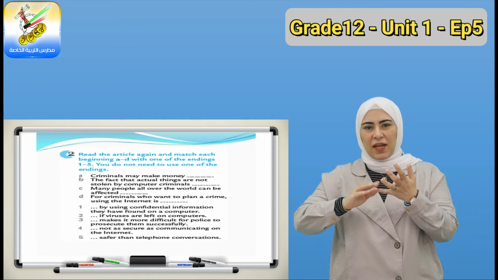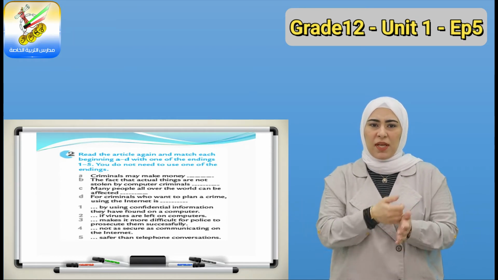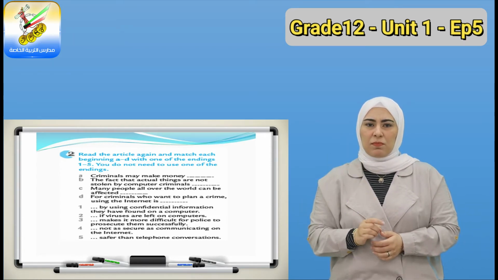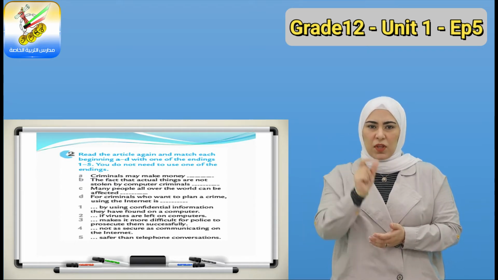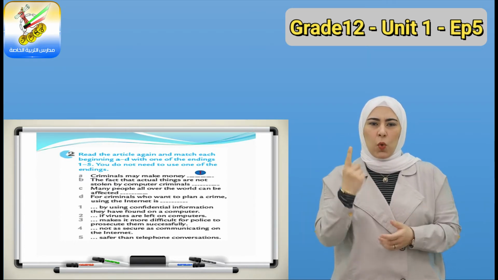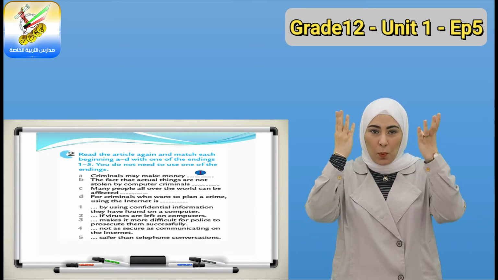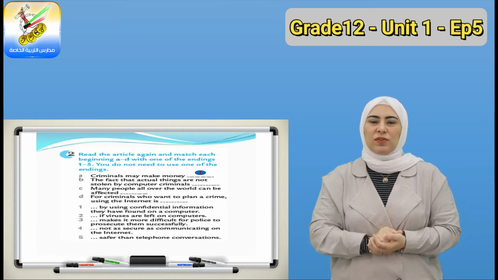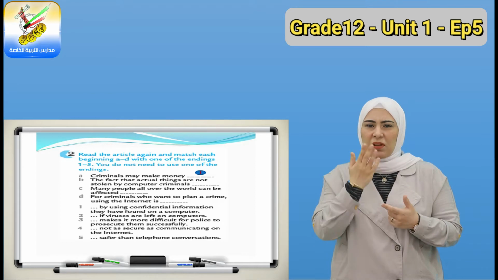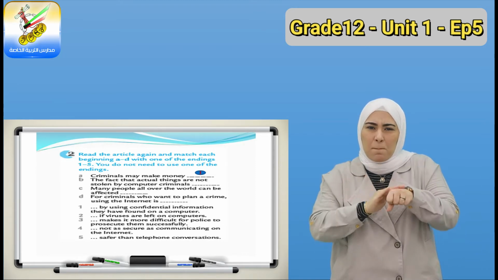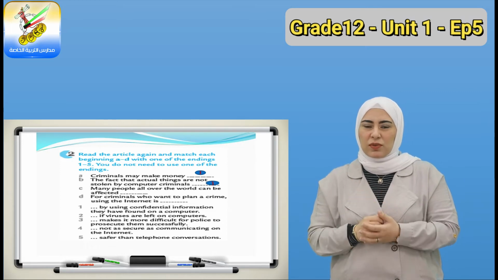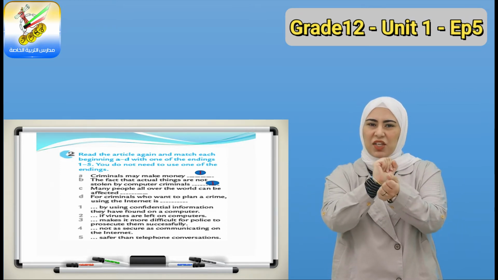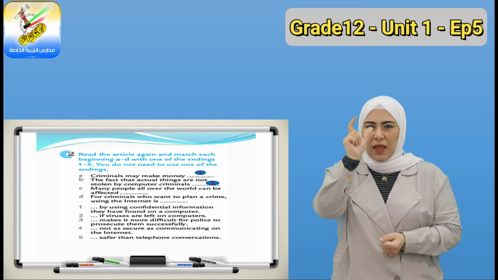So you have beginnings A, B, C, and D, and the endings from 1 to 5. Let's look at A. Criminals may make money by 1. Using confidential information they have found on a computer. The fact that actual things are not stolen by computer criminals. 3. Makes it more difficult for police to prosecute them successfully. There is no actual thing stolen.